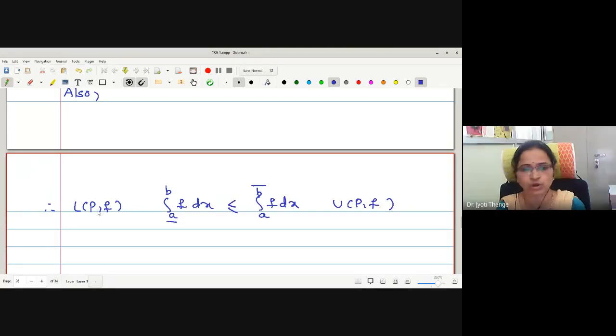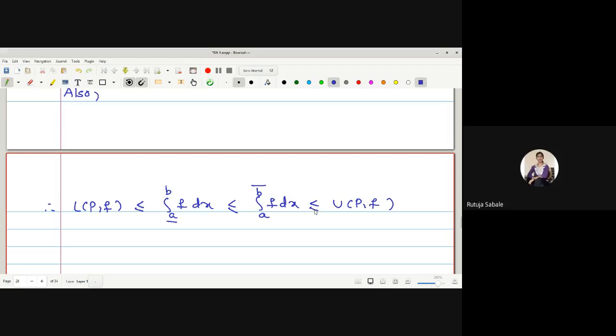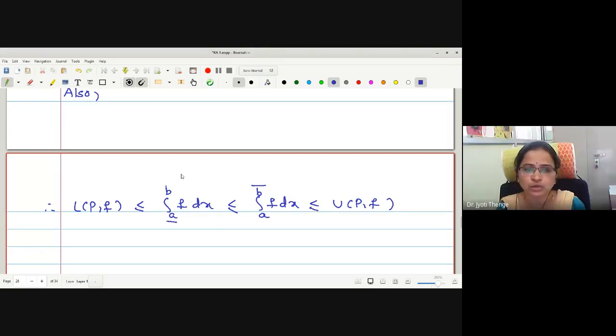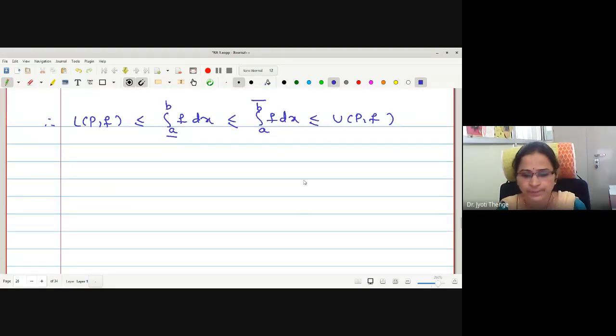What is the relation between LPF and lower integral? Again, less equal. Here it is less equal. Because lower integral is the suprema of lower sums, and this upper integral is the infimum of upper sums. Right? Okay, therefore again let me divide the inequality into two parts. LPF is less equal to lower integral. And upper integral is less than or equal to UPF.